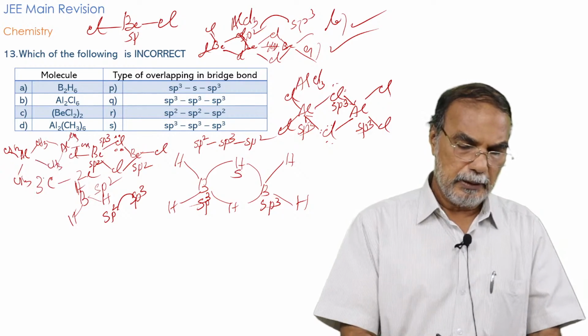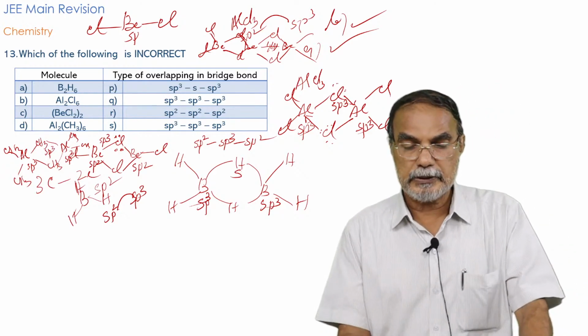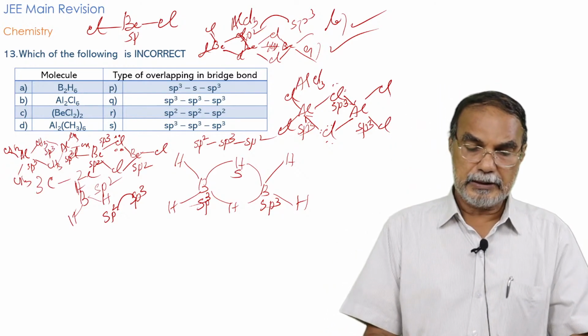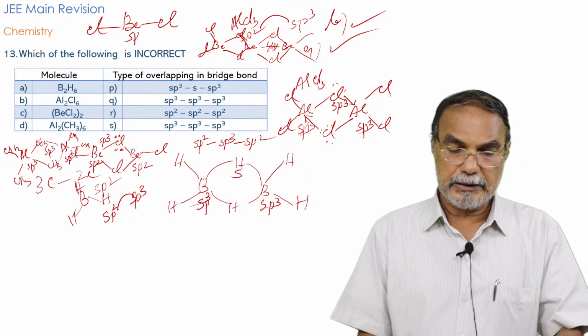This is the molecule. This is sp3 hybridized, this is sp3 hybridized, and this also is sp3 hybridized. So it is sp3, sp3, sp3. That's also correct. It is very similar to Al2Cl6. So the only wrong answer is Be2Cl4.